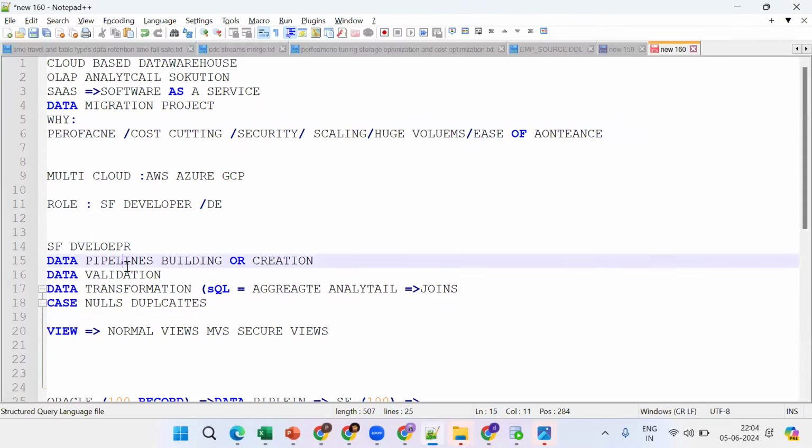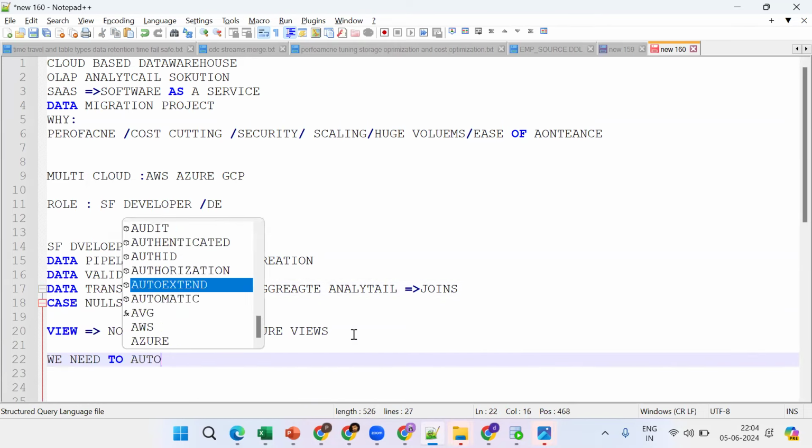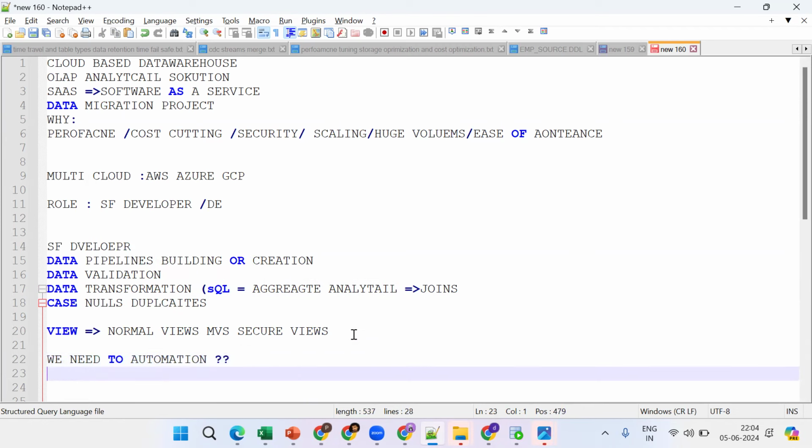So data pipeline building, data validation, data transformation. Sometimes we need to automate some process. What is an automated process? Tell me, what is automation? Does anybody know, sir? What exactly will automation do? Any idea? Anyone? Automation.